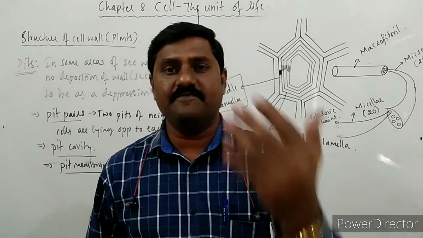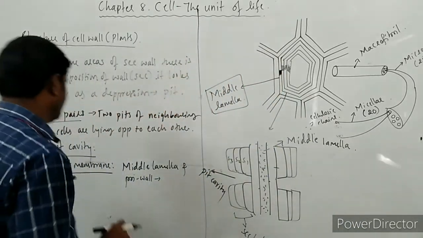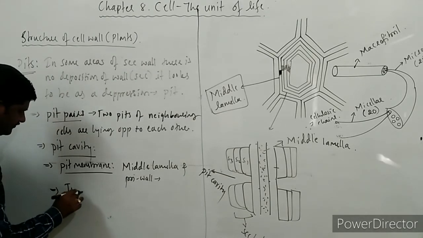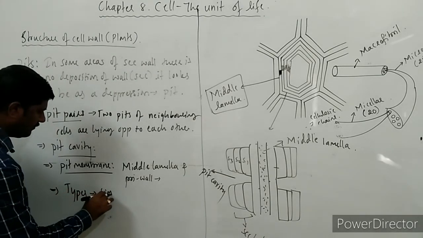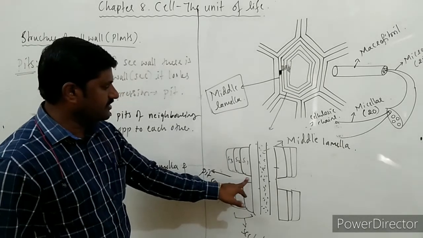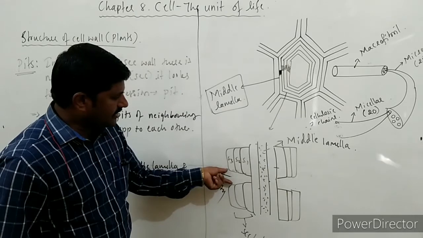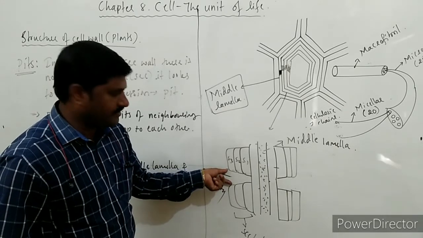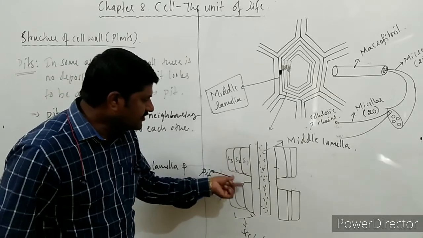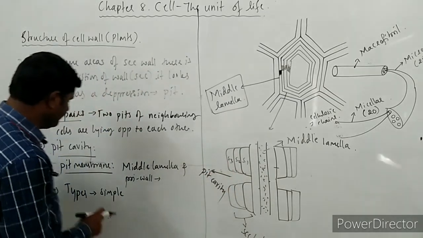There are different types of pits that we come across. One is simple pits. What are simple pits? What you are observing here is that the diameter of the upper part of the pit and the lower part of the pit is almost the same. Such kinds of pits are said to be simple pits.